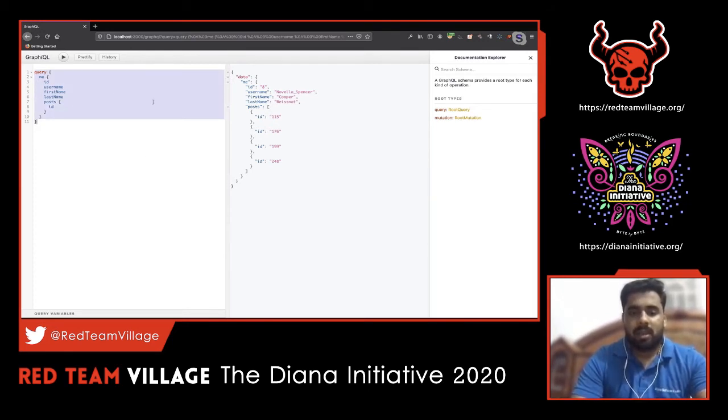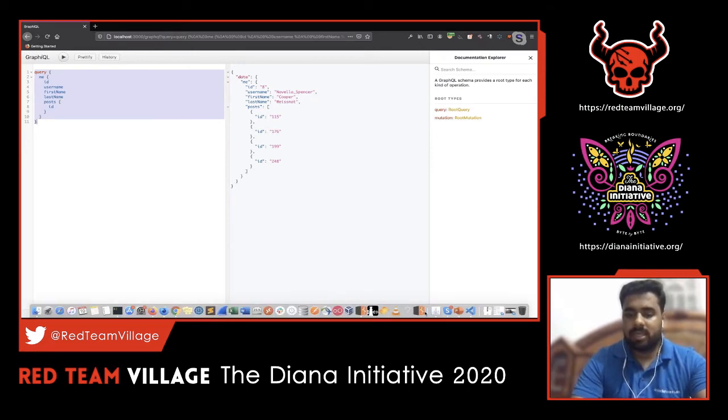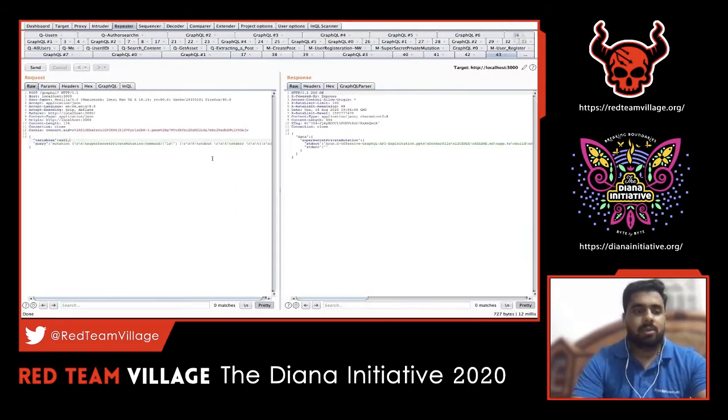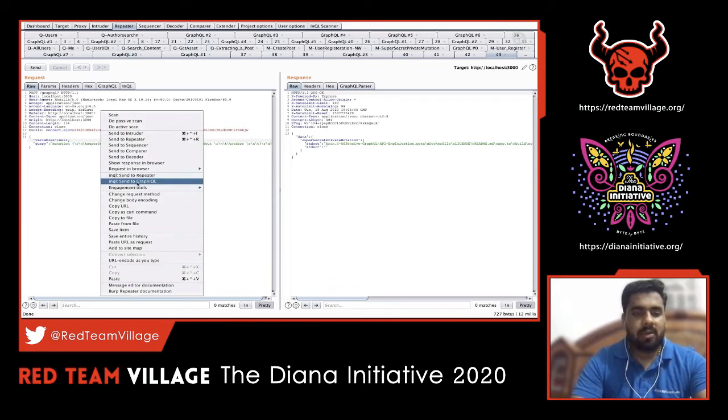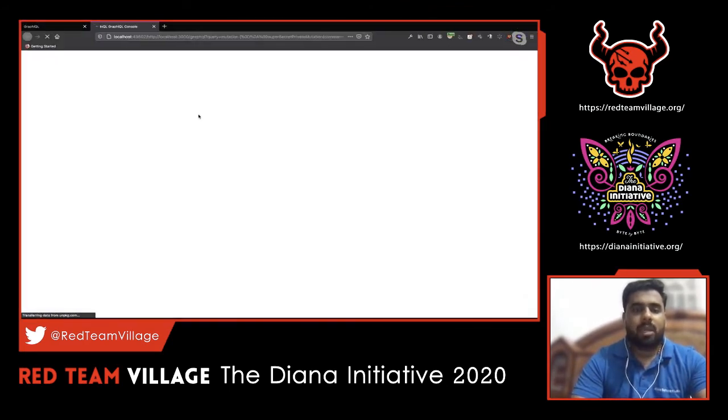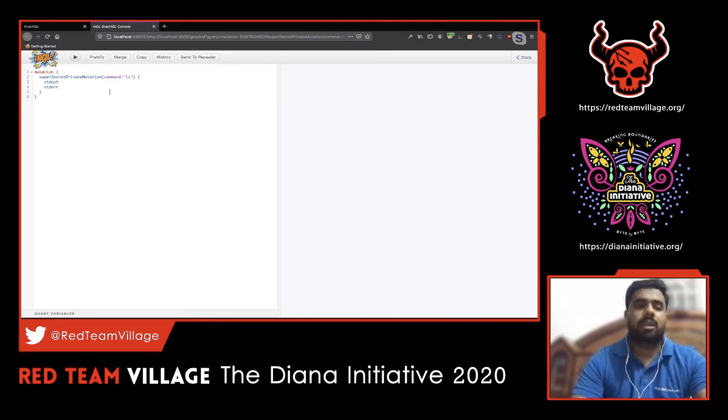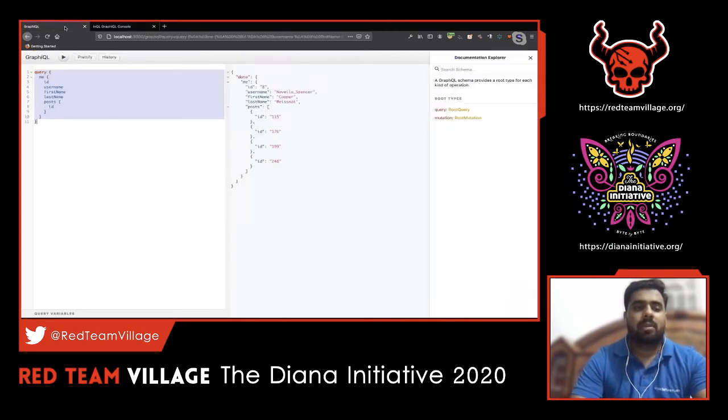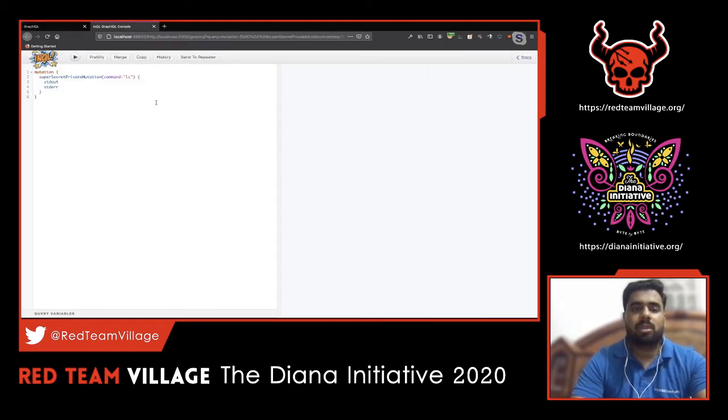This will be really helpful, and since this is not available in certain cases, what the InQL Scanner team did is create something called send to GraphiQL. When I do that, you can see a custom port has been opened on my localhost, and my particular application request has been hosted as part of your InQL Scanner. The developer console which might be exposed by a developer in an application, that same lookalike version you'll be getting locally hosted on your own machine.